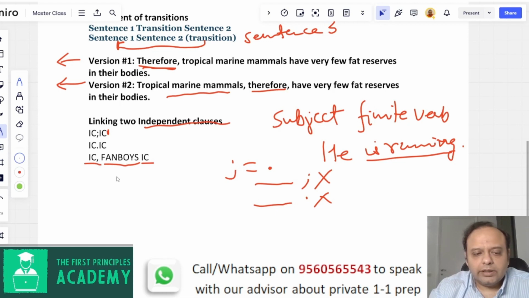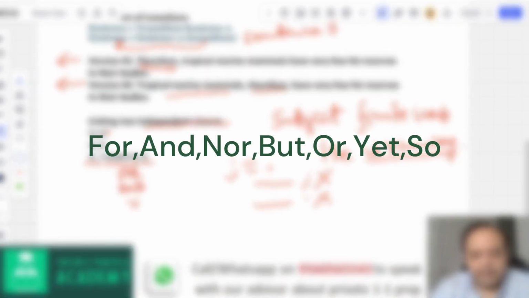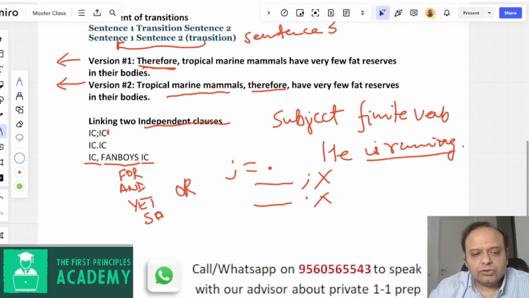So what are these coordinating conjunctions? These could be for, and, nor, but, yet, so, or. These are some of the coordinating conjunctions that you can use. So just remember, if you see a coordinating conjunction, you can use this format: independent clause, comma, coordinating conjunction, independent clause. That's one way of linking, where some of these coordinating conjunctions also help logically link the 2 independent clauses. But if you don't want to logically link them, you could simply put a period or a semicolon.